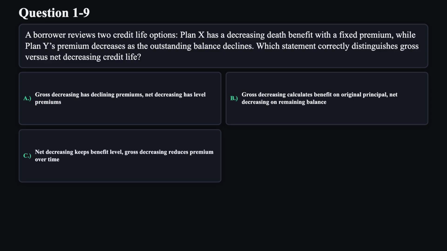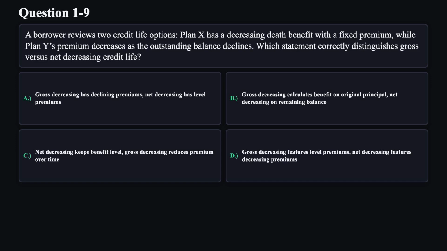C. Net decreasing keeps benefit level. Gross decreasing reduces premium over time. D. Gross decreasing features level premiums. Net decreasing features decreasing premiums.